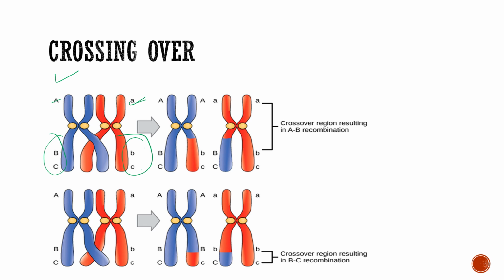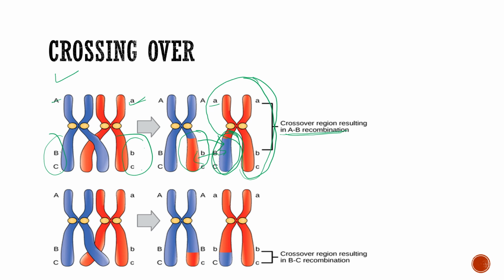You can see this red part is as it is, and another section of this blue part has gone here, and this red part has been cut and gone here. So mainly we can see crossing over of the region of A and B recombination. So both the A and B parts have recombined here. In the upper part, that is the non-sister chromatids, the A region genetic material has been crossed over, as well as the B region.